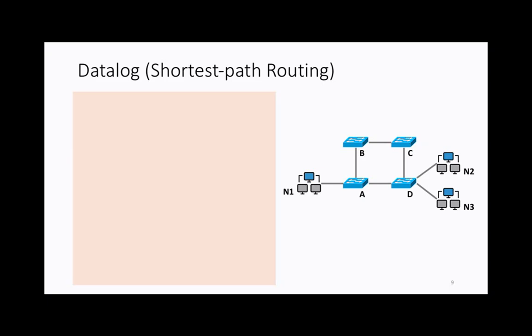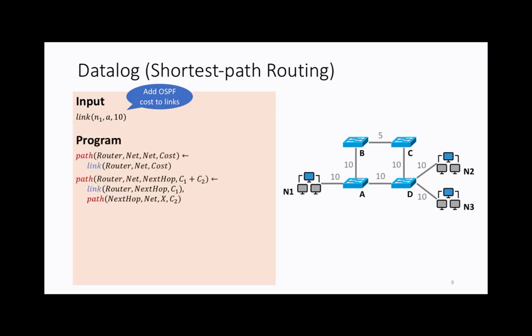So let me take a brief, quick look for those who forgot how Datalog works. Here I have a network with some weights for the links, and we're going to compute the shortest path across this network. We have predicates like link, which says there is a link between two nodes, and this link has a certain weight. Then I can recursively define rules in Datalog that infer all the paths in the network and the cost of each path. Then we can find which path is the shortest, with the minimum cost, and that's going to be our forwarding state for the network.